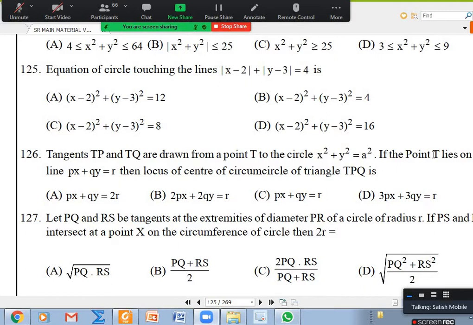127 also I want to discuss. This is a past year advanced question and mains question both. And it is a question where, as I said, many questions will come that can be solved without using intermediate knowledge, just by simple 9th class, 10th class properties. This is one such case.